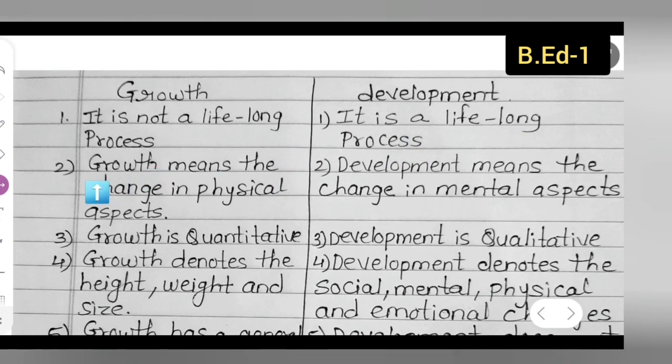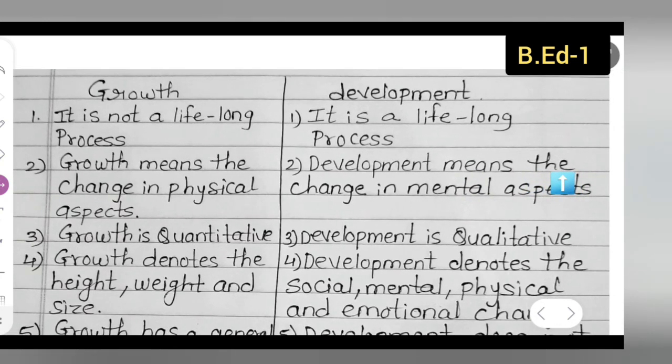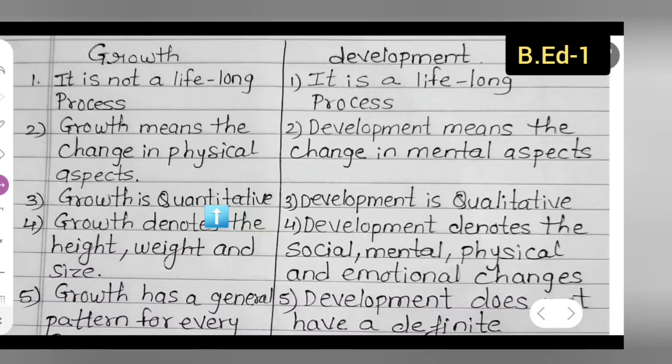Second point, growth means the change in physical aspects, whereas development means change in mental aspects. I hope you all can understand the notes.